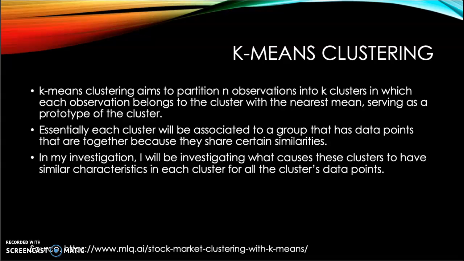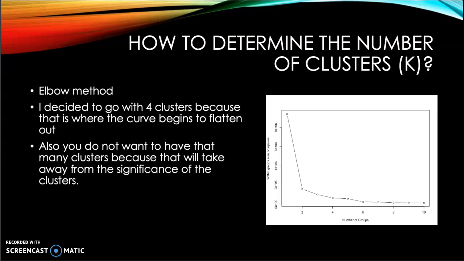How to determine K? I use something called the elbow method. Using a set of code in R that tests for the standard error within a group and plotting the results, using the output on the right, you can see that 2 or 4 is the ultimate value of K, because that is where the graph changes its course. Ultimately, I chose 4 because that is where the graph begins to flatten, and that way there would be 4 unique clusters instead of just 2.